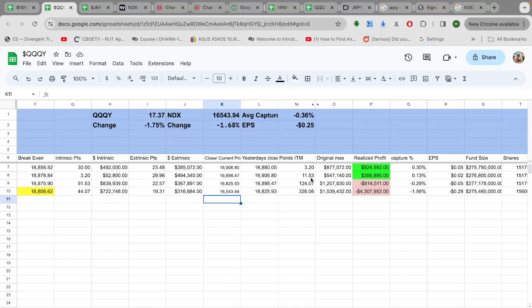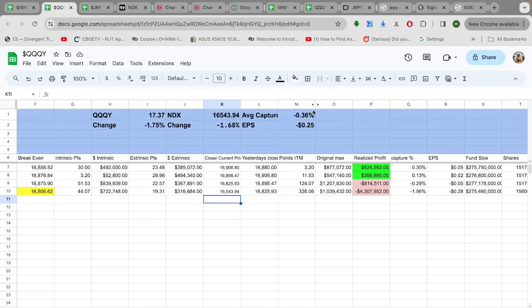I did make some changes up here. The average capture, I'm still going to keep track of. This one's not doing very good this month. We're losing 0.36. I'm not going to use this to calculate the earnings at the end of the month anymore, the dividend.